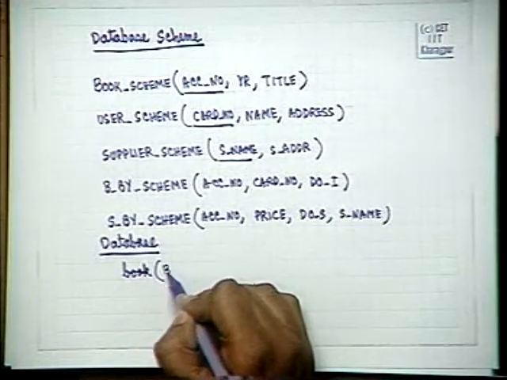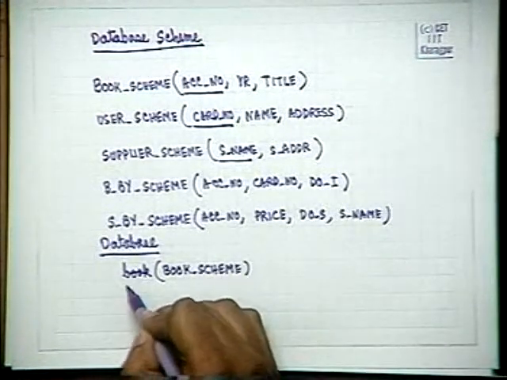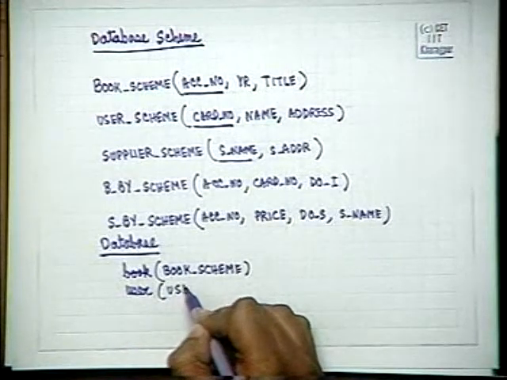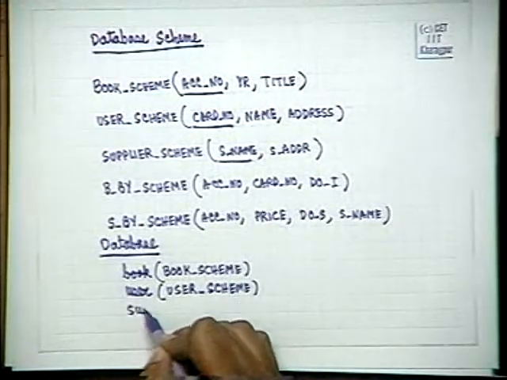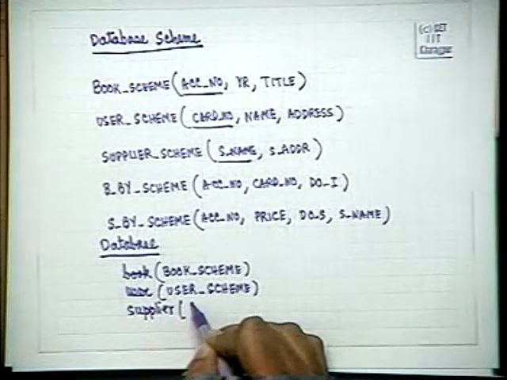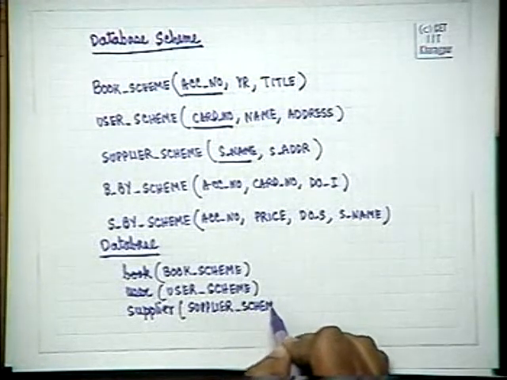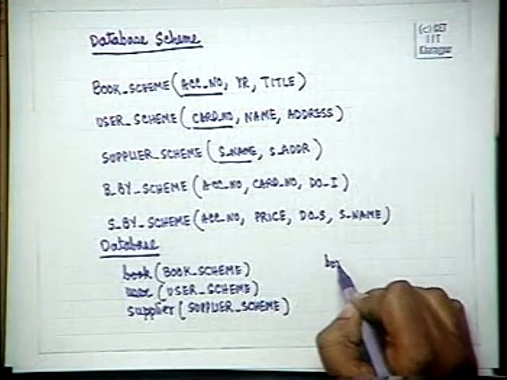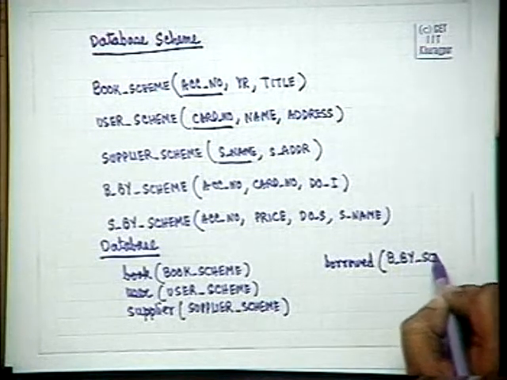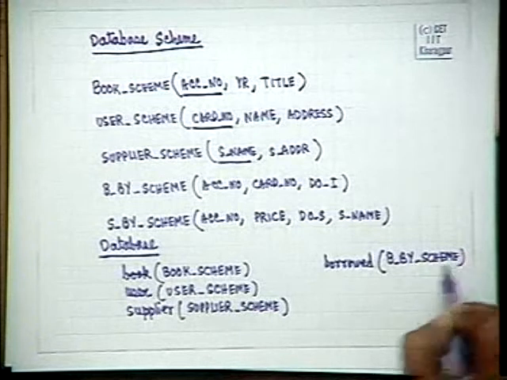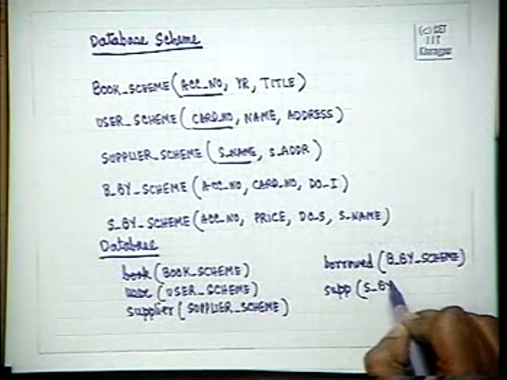Book of type book scheme, user of type user scheme, supplier of type supplier scheme, borrowed of type borrowed by scheme, and supplied of type supplied by scheme.